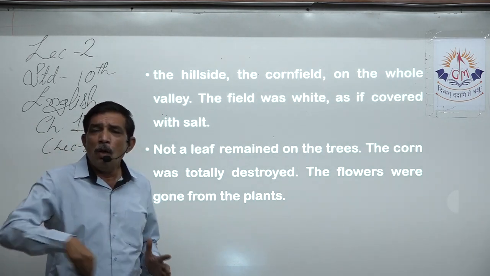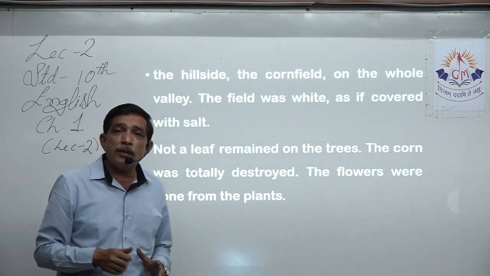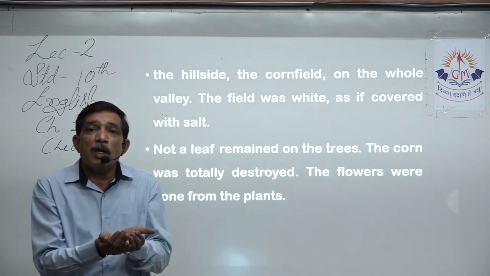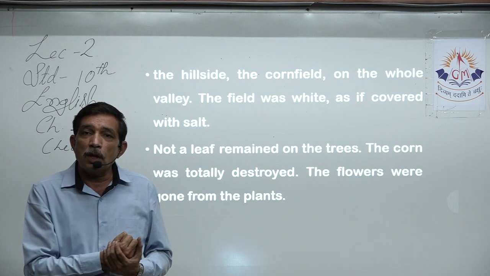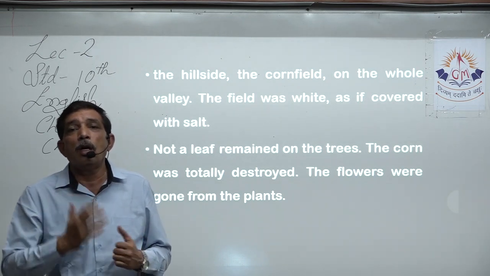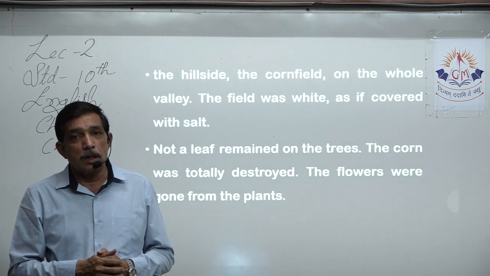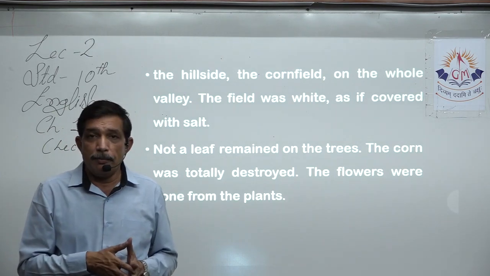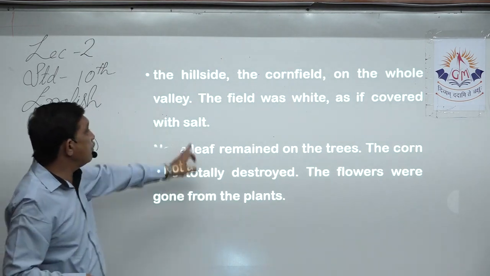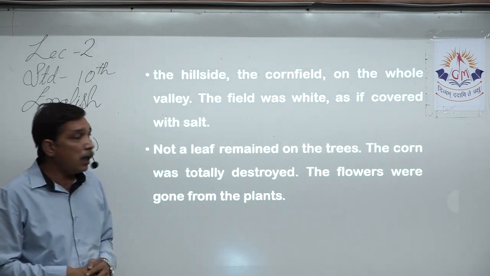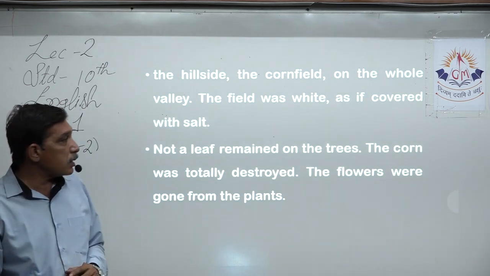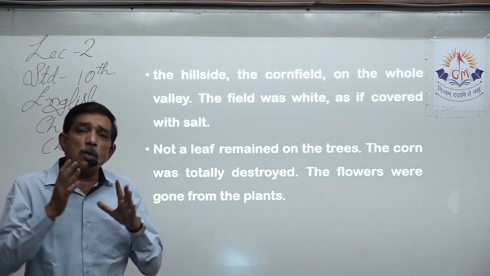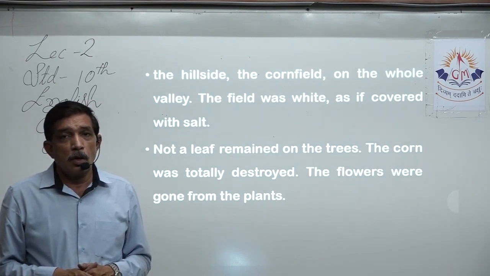If a plant is growing, we pour salt around its stem and give it water. That salt will turn into salt water and it will sit in the soil. The roots will absorb that salty water. Saline water is not good for vegetation, right? So it will make the plant die because of the salt. So that is the same thing that the author is comparing over here. He very beautifully compares that ice with salt, which has brought total destruction to the field.